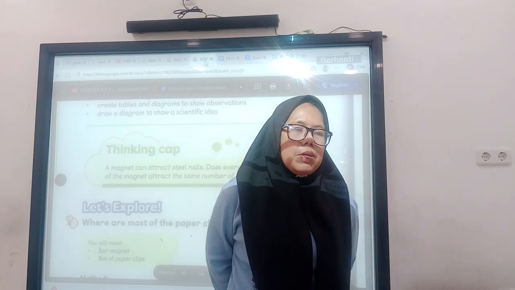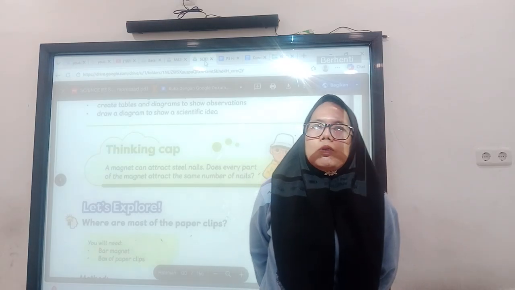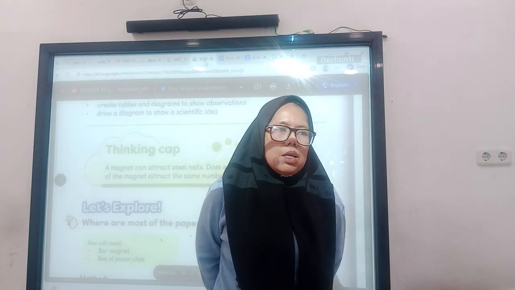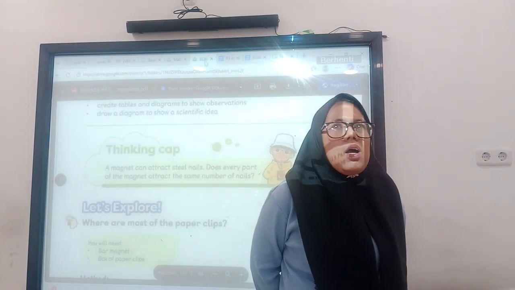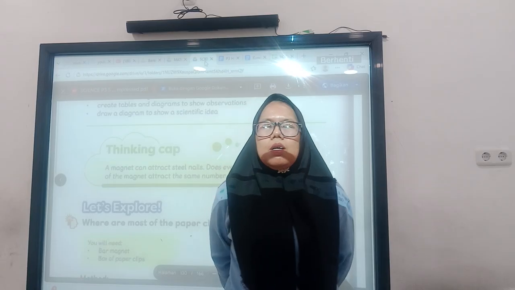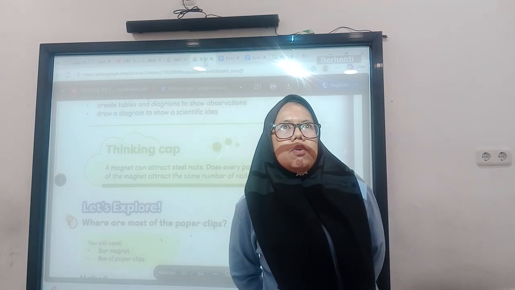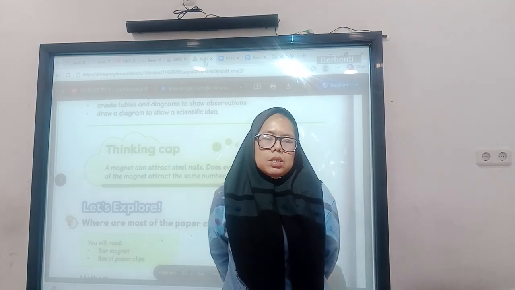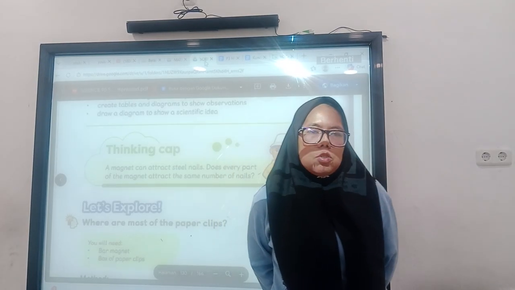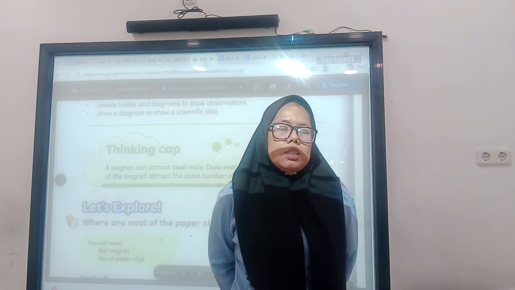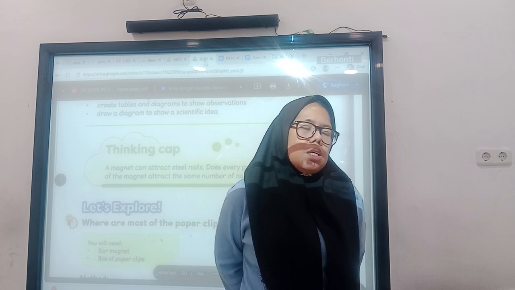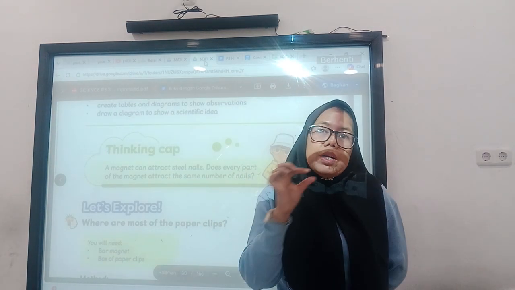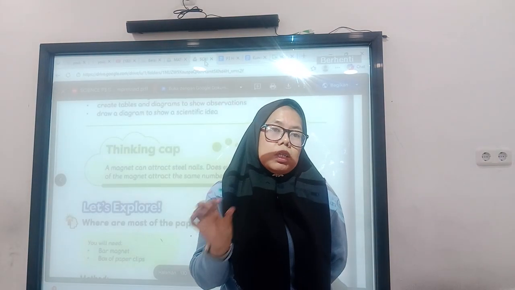Estimating is like finding the closest possible answer. So when you want to find the result of, for example, 4 times 4, it should be 16. When we estimate it, it can be like 15. So it is close to 16. Estimate means that it's not the right or correct number, but the answer is close to the right number.